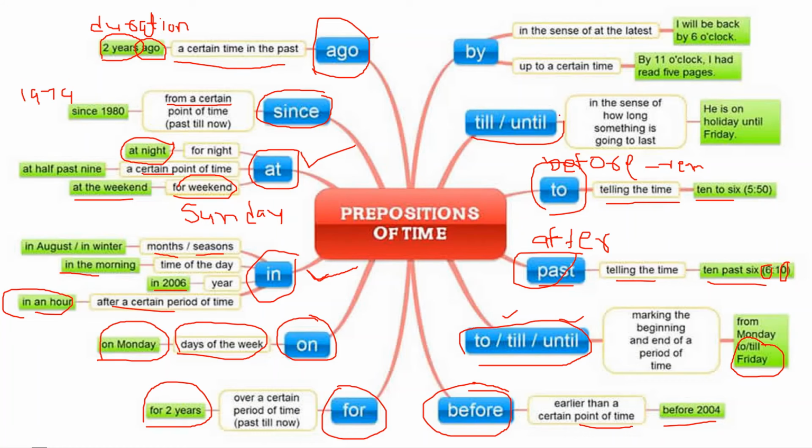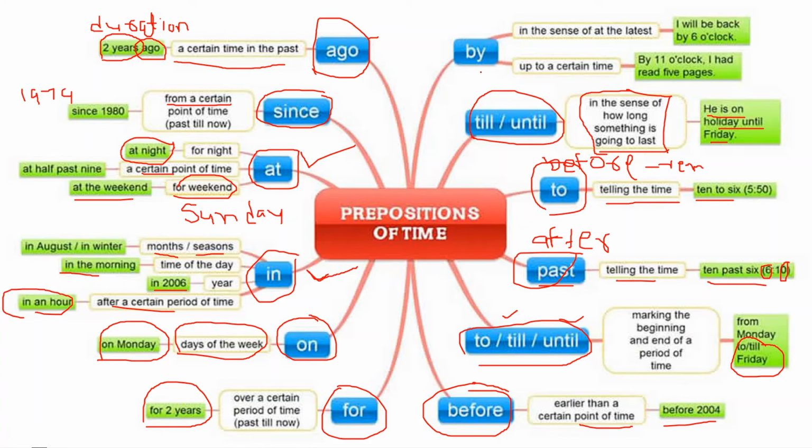Till and until: how do we use them? In the sense of how long something is going to last. Till Monday, it will last up to Monday. Until Monday, it will not last beyond that. He is on holiday until Friday, which means he will stay on holiday till Friday.